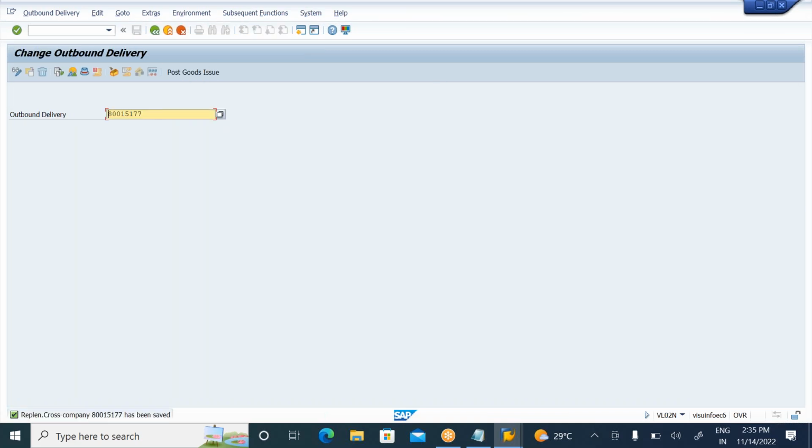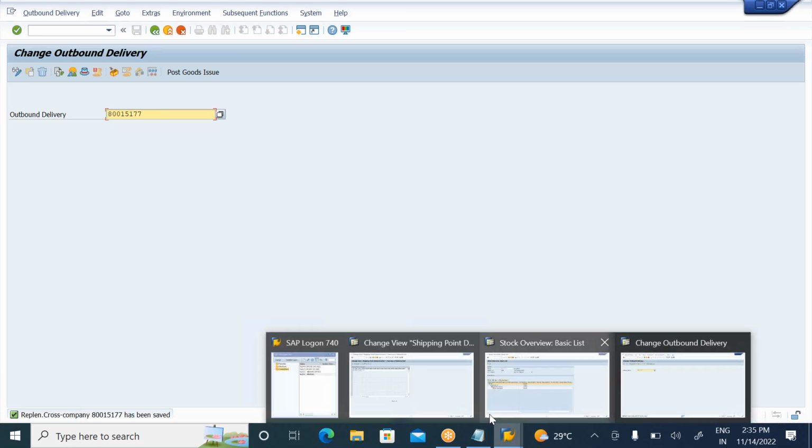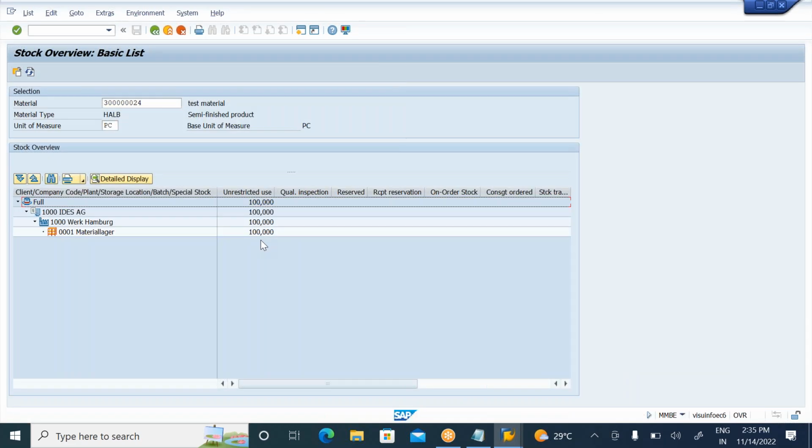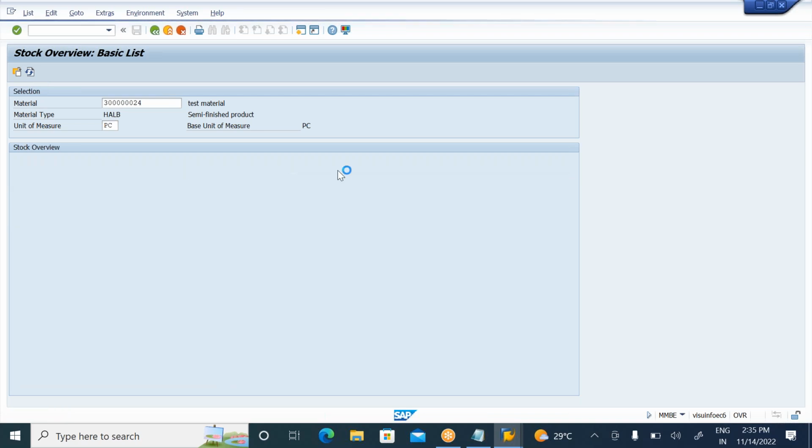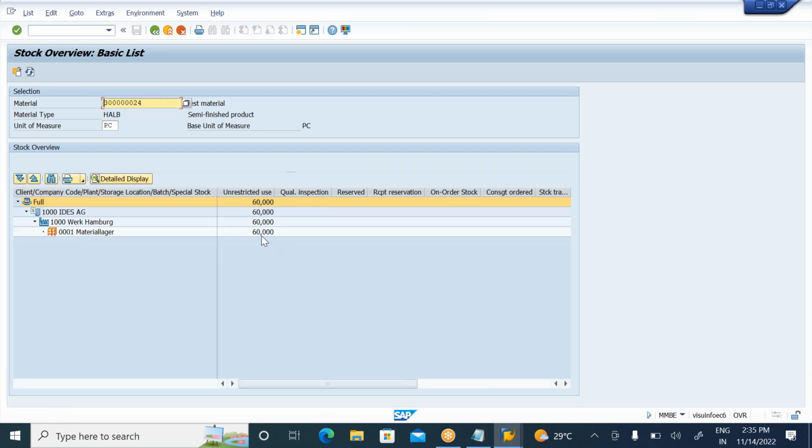Yes. Now the delivery has been saved here. Please go and observe the stock over here. The stock out of 100 should now be only 60 pieces, because 40 pieces will be decreased here. Refresh here, automatically 60 pieces. Okay, the 40 pieces is gone from the plant. Where is this 40 pieces? It is in transit.